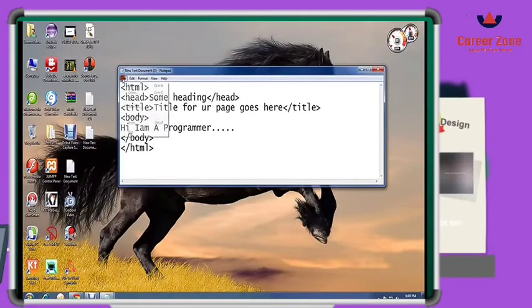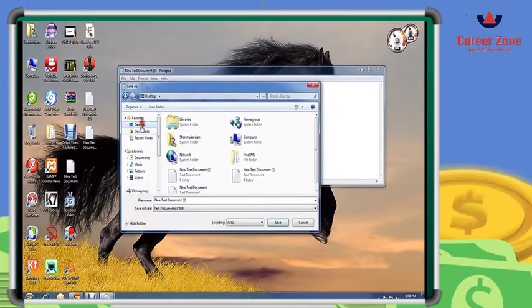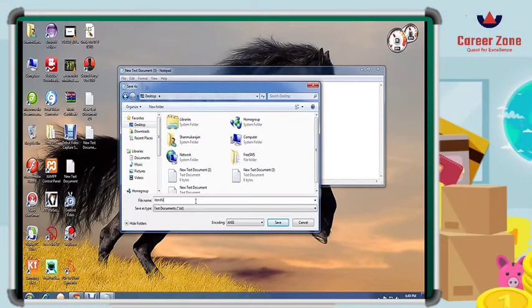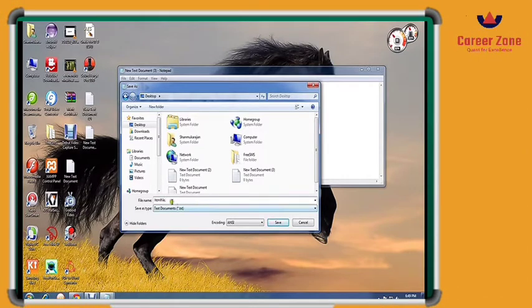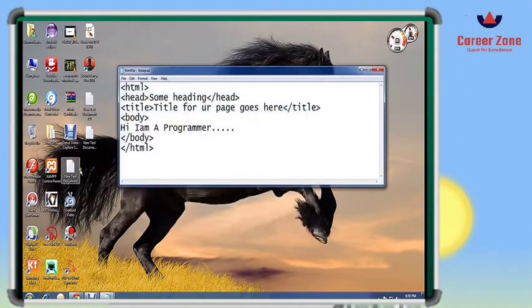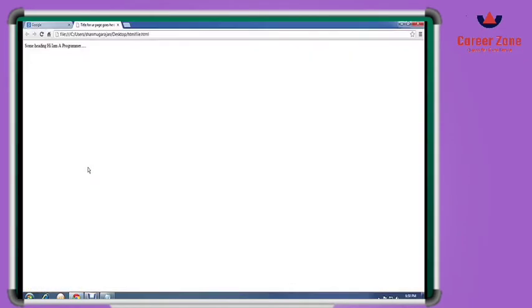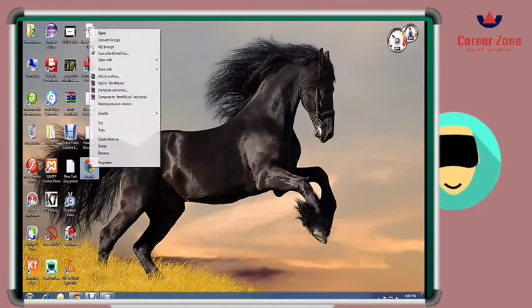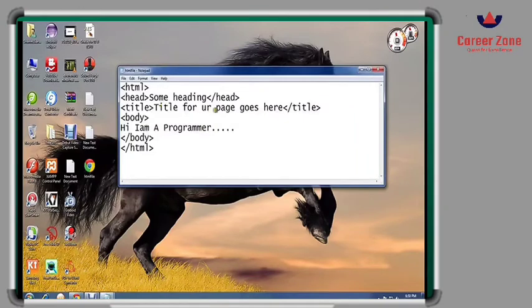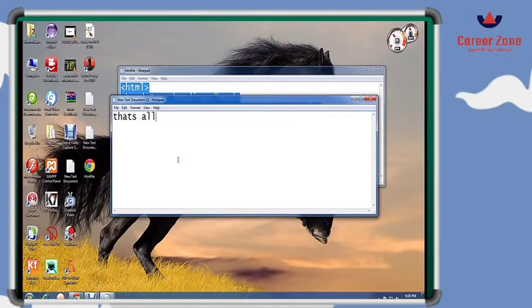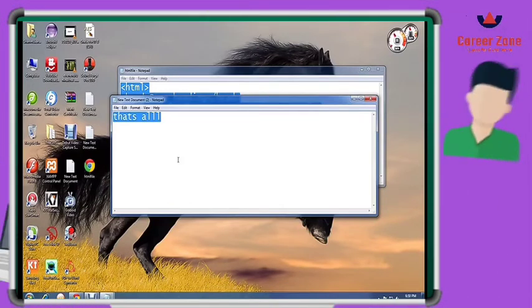For executing the file, you have to save it with the .html extension. So suppose I am going to the desktop and saving my file. After the file gets saved, it will show the icon of a web browser, whatever the default browser is in your system, mobile or computer, and then you have to double click it to execute it. You can even open it with some other browser as well, whatever you want. And for making it editable, you can just right click and click on open with Notepad.